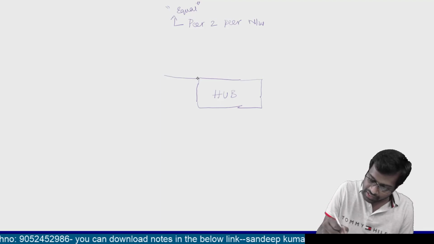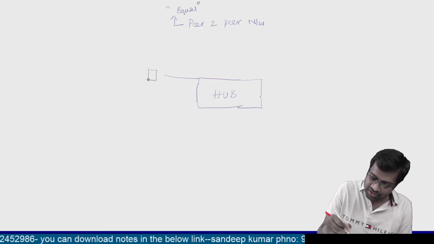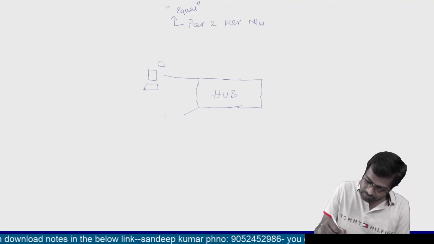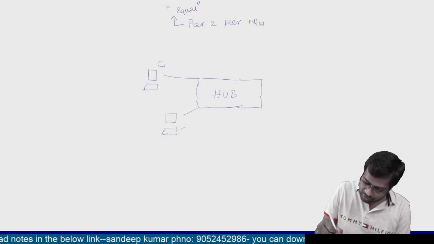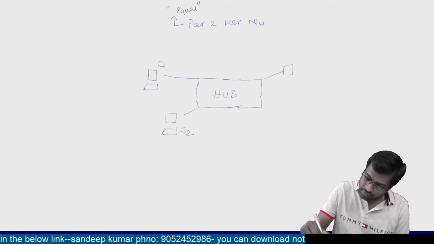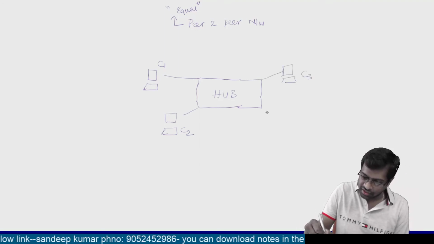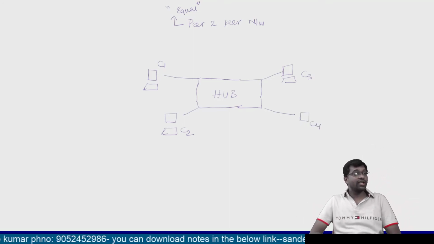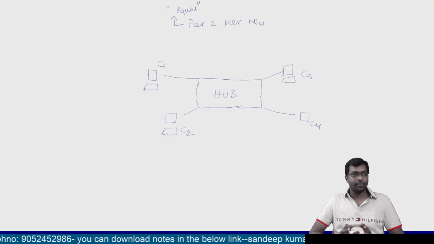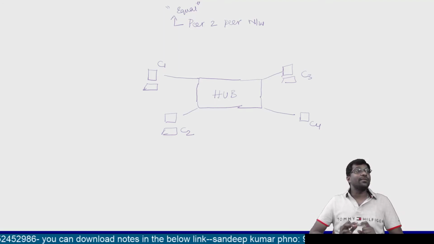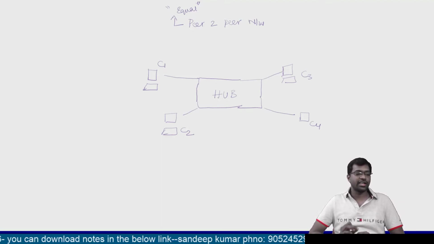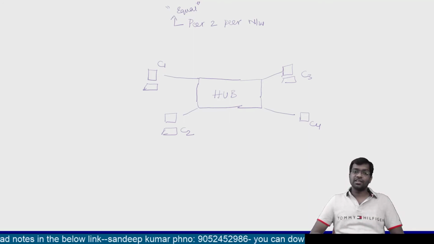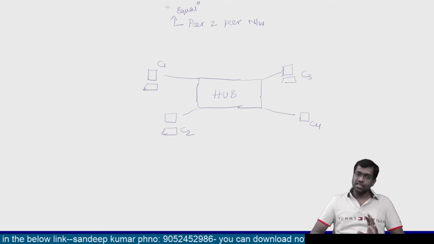For example, let us say I want to connect four computers. Let us say this is computer 1, I want to connect computer 2, computer 3 and computer 4. So what exactly am I doing? I am connecting four equal computers together. This type of network is called a peer-to-peer network. It's a simple concept: in this network, all the computers will be treated equally.